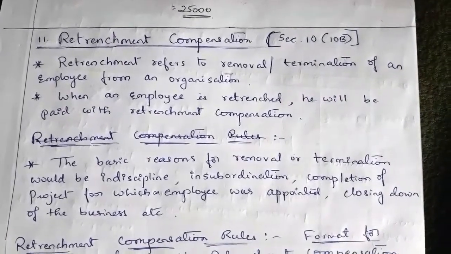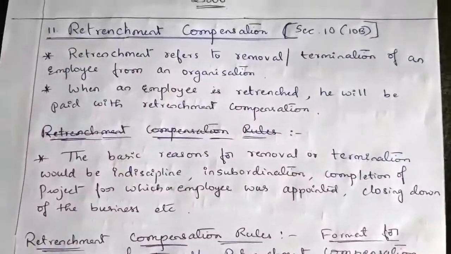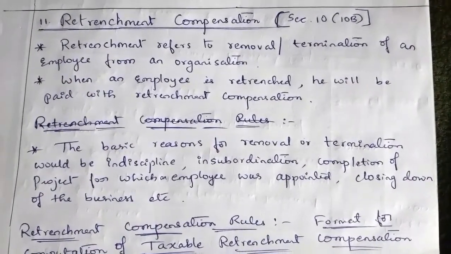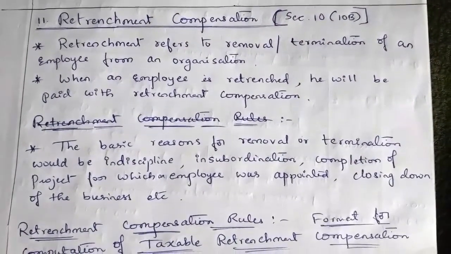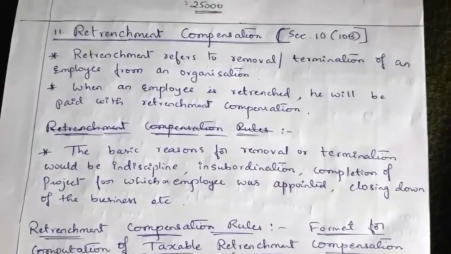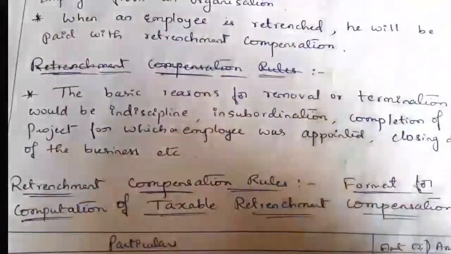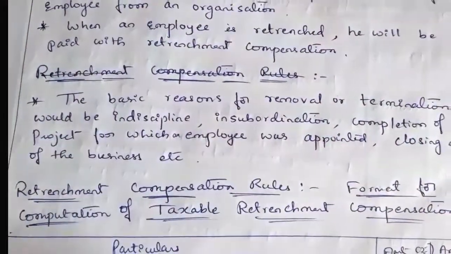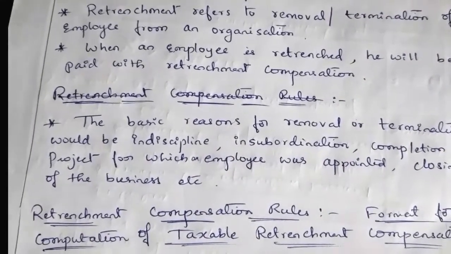Now why will these employees be removed from the job? There are certain basic reasons for the removal or termination of a job. Why will an employee be removed by the employer? The termination may be due to indiscipline or due to insubordination. The employee intentionally refuses any lawful or reasonable orders of the employer. So that is insubordination.